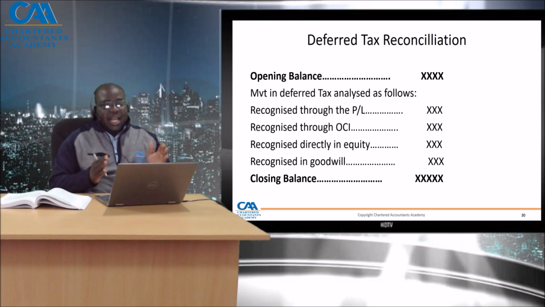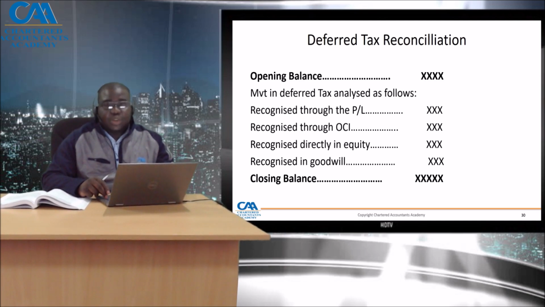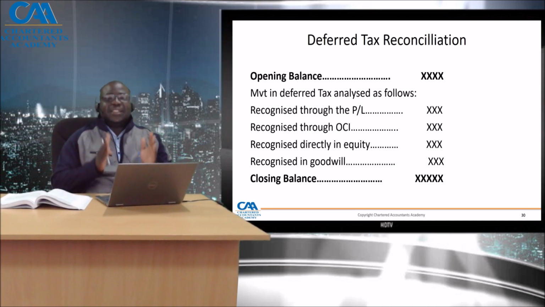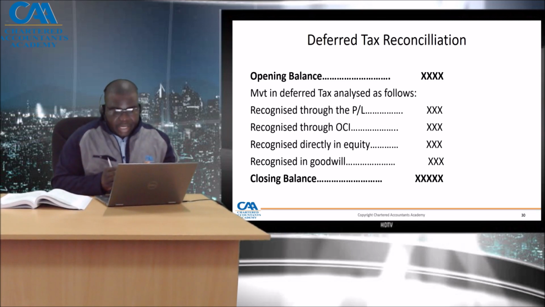Now, we are coming back again to the proper calculation of deferred tax. Deferred tax normally arises from temporary differences. We learned under current tax what we call permanent differences. These are differences that will never reverse or agree. In other words, the taxman and the accounting treatment will never agree. But where there is a temporary difference, they will eventually agree.